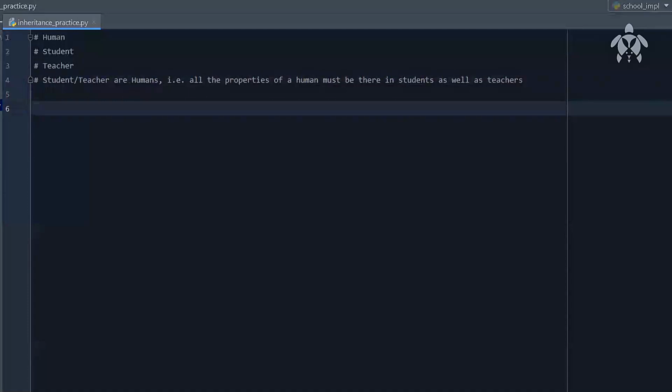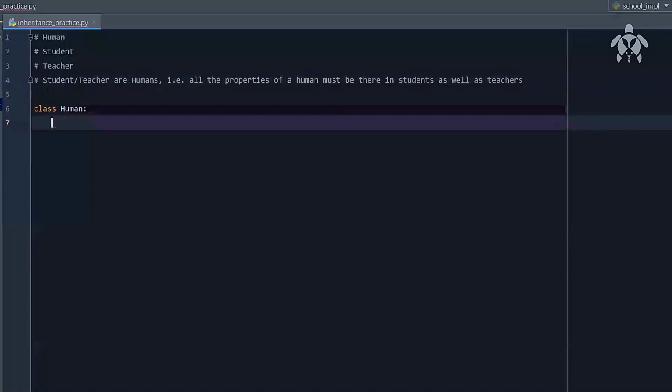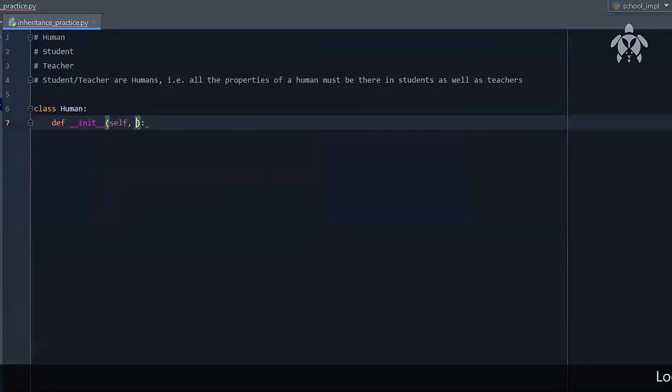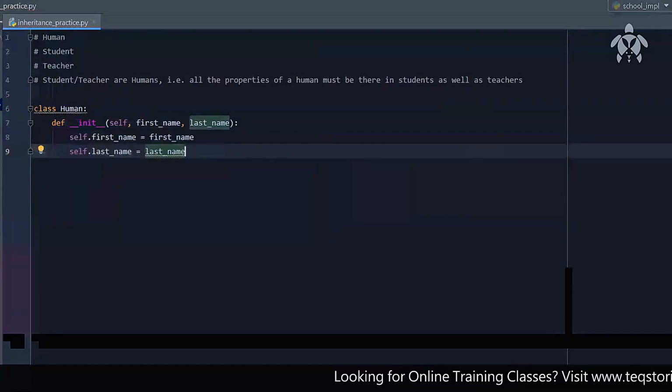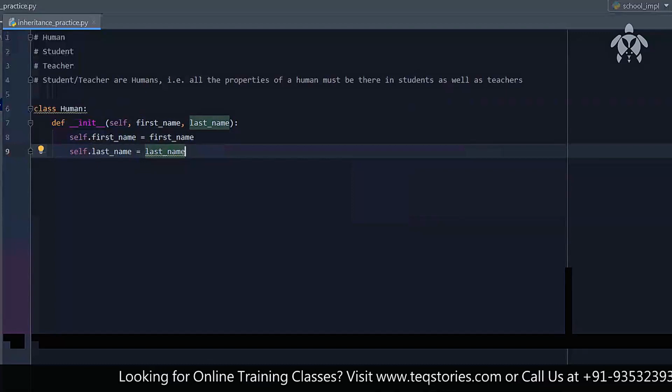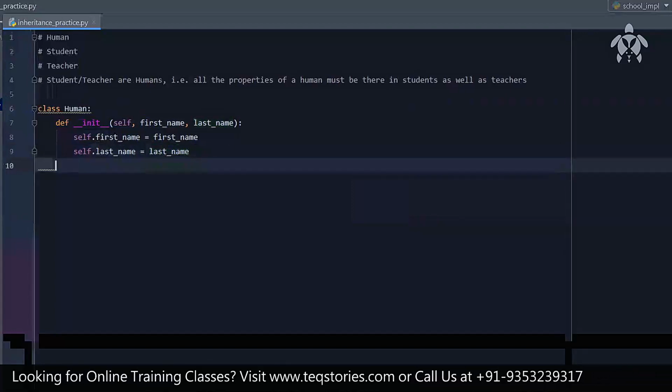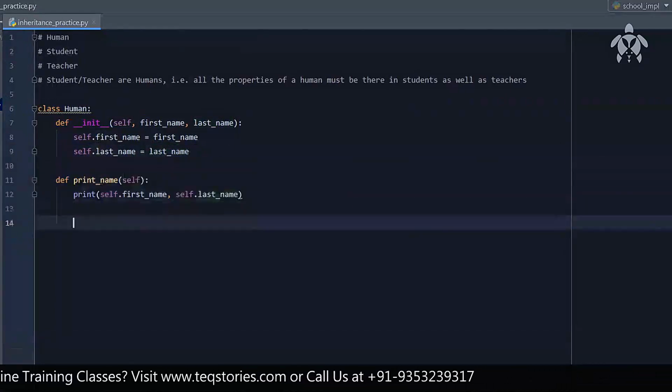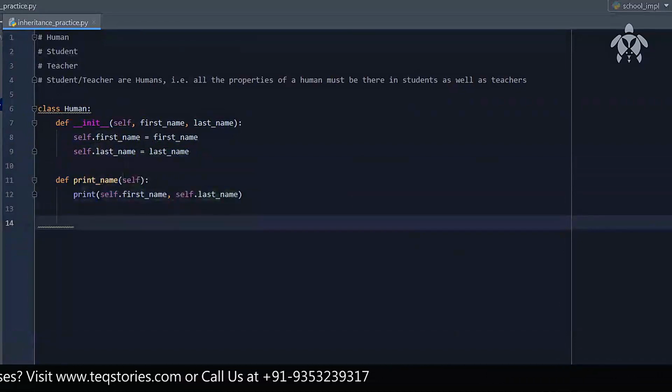Let us try to actually do this practically. So we'll be creating a class called human, let's say. So I'll be writing it like this. I'll define the init method, def. Let's take the properties like first name, last name. Right, so you can see the first name and the last name we're putting over there. And I'll be going for a method called print name. So it prints the first and the last name, that is the entire name together.